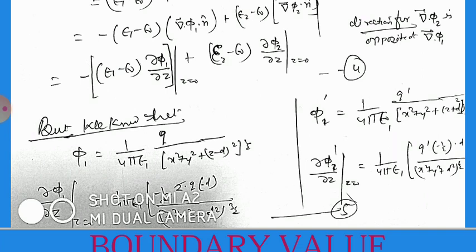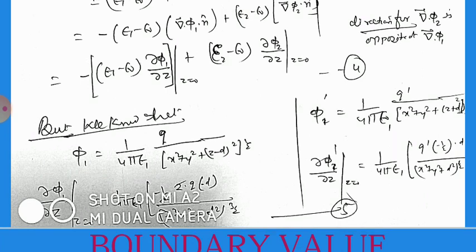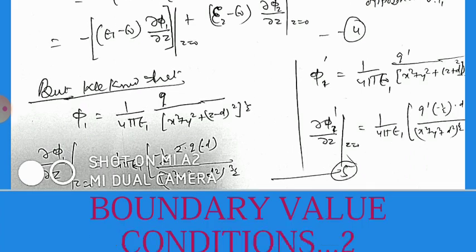And similarly, for phi 1 dash, the second part, which is related to q dash, that is 1 by 4 pi epsilon times q dash divided by the square root of x square plus y square plus (z plus d) whole square. So del phi 1 dash by del z equals 1 by 4 pi epsilon q dash times minus 1 by 2 into d divided by (x square plus y square plus d square) to the power 3 by 2.